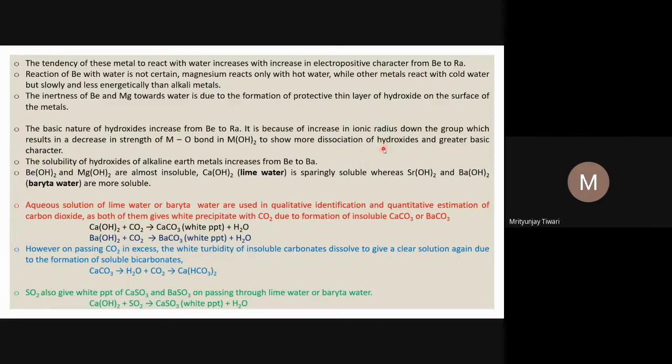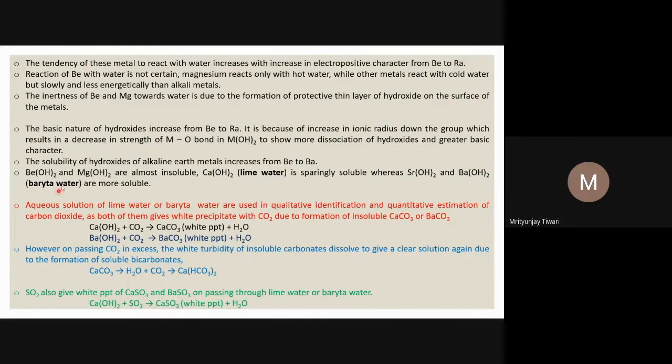As we go down the group, the ionic radius increases, so polarizing power decreases. Decreasing polarizing power means the metal–oxygen bond becomes weaker, and so removing hydroxyl ions into the solution becomes easier. Hence the basic character of alkaline earth metal hydroxides increases as you go down the group.